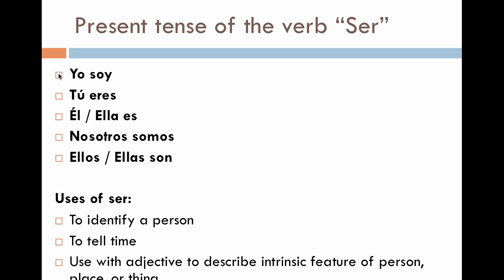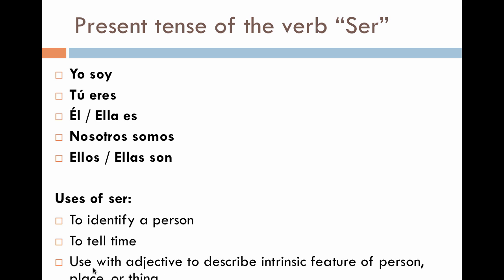That's something I tend to leave out, not because Spain is not important, but because for our needs at the beginning level, I think this was really just a better way to simplify the verb conjugations. Okay? So uses of ser: to identify a person, to tell time, to use with adjectives to describe an intrinsic feature of a person, place, or thing.